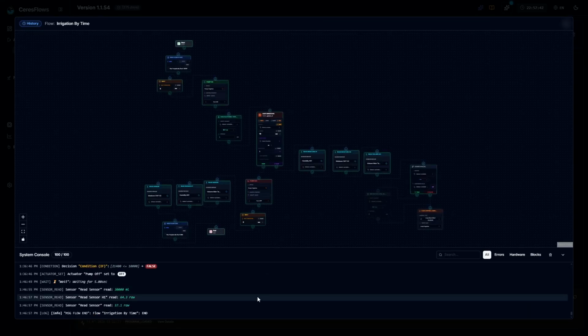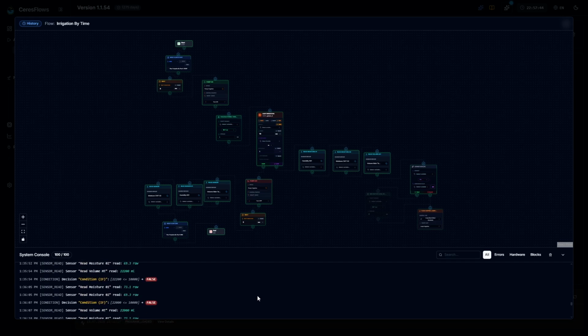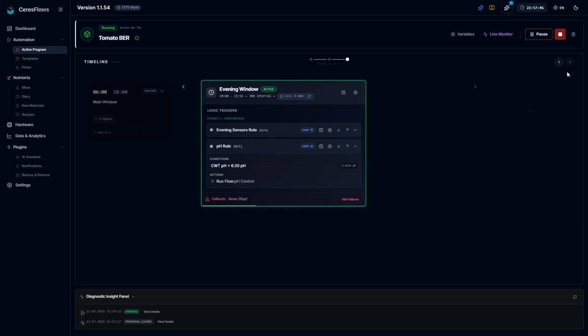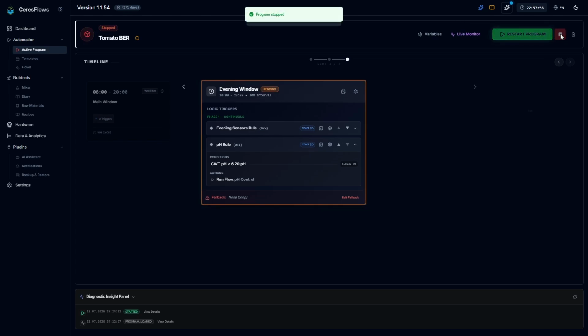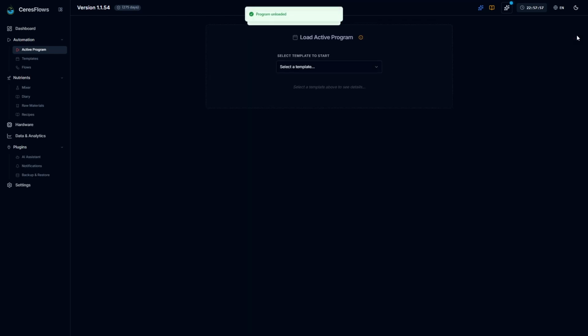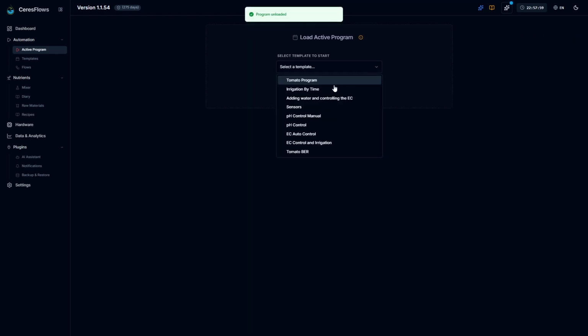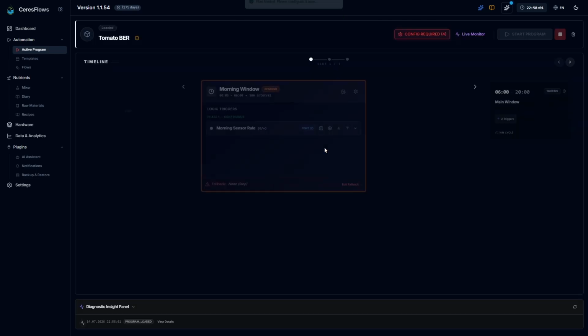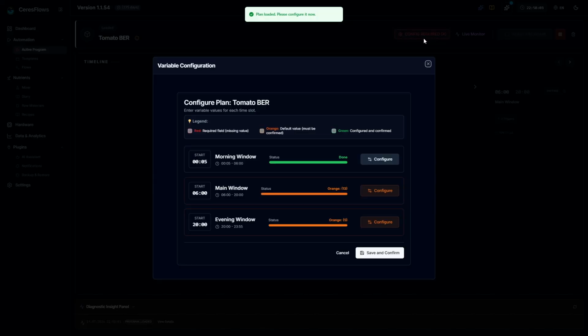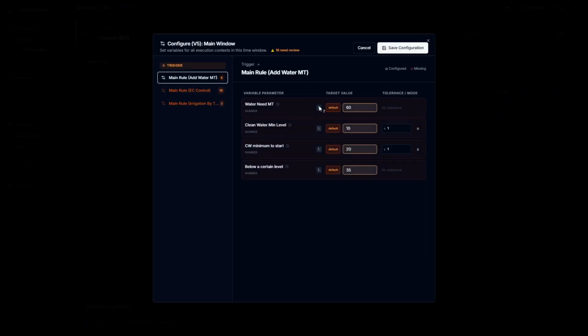When you load a template, the system doesn't work with it directly. Instead, it creates a temporary working copy, and that copy becomes the active program. Thanks to this, the original template stays untouched no matter how many adjustments are made during runtime. You can freely change time windows, triggers, conditions, or the sequence of flows. If the active program is removed, all those changes disappear and the template returns to its original state.